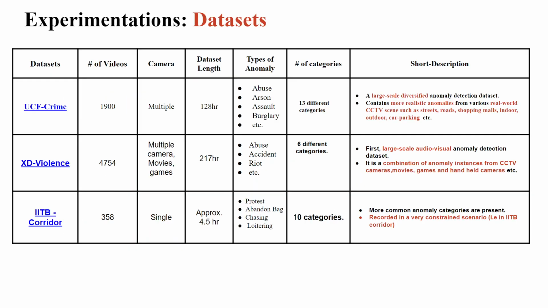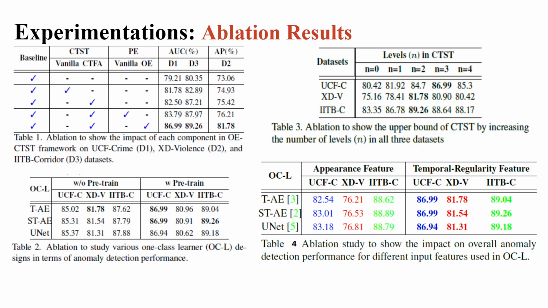In this work, we perform experiments on three datasets: UCF-Crime, XD-Violence, and IITB-Corridor dataset. From the ablation studies, we see that all our relevant components have a high significance in achieving state-of-the-art performance.